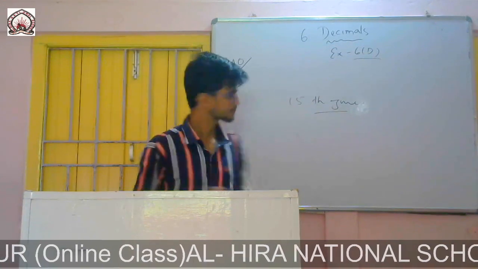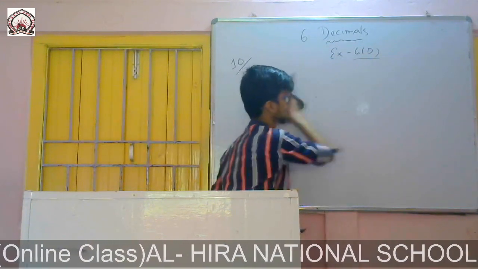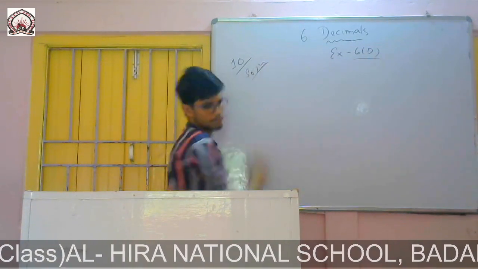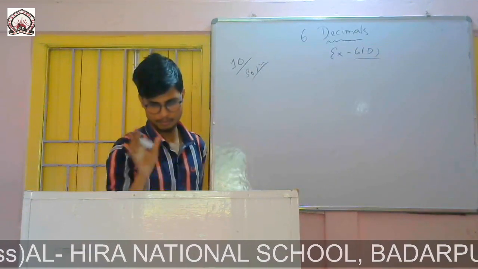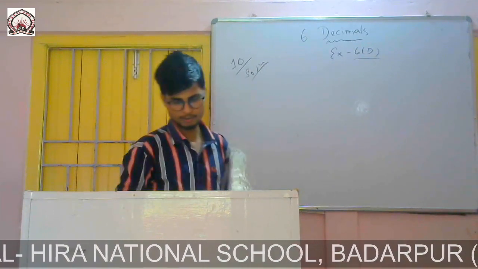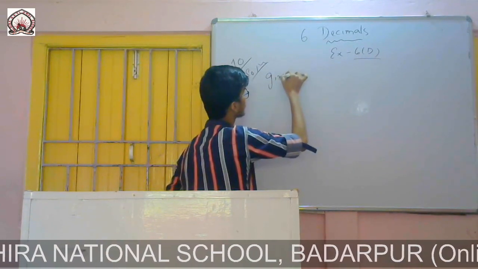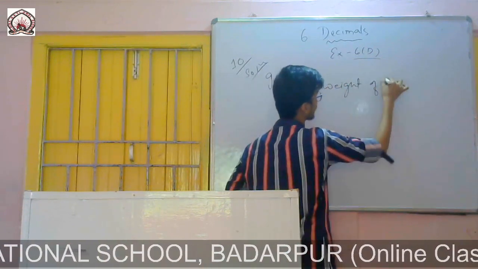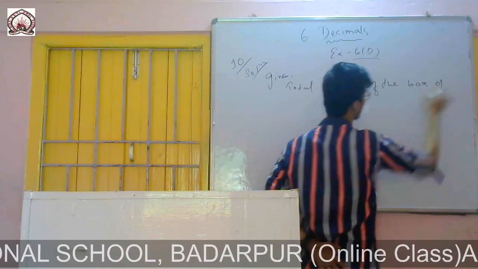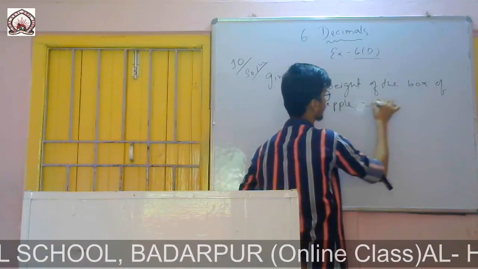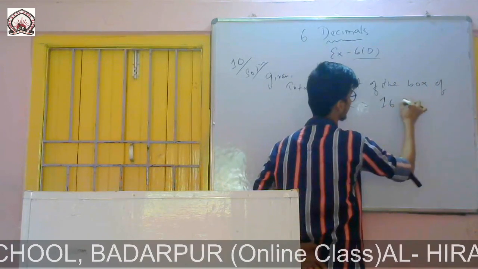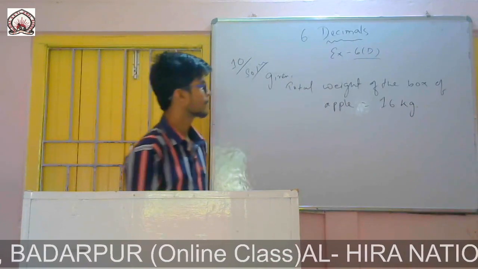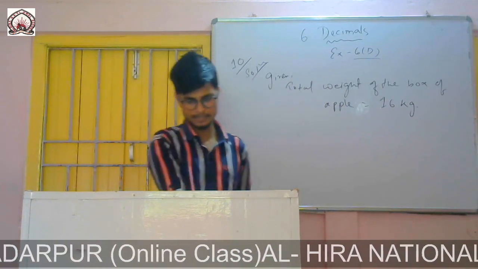Question number 10 solution. It is given in your book that the total weight of the box of apple is 16 kg.